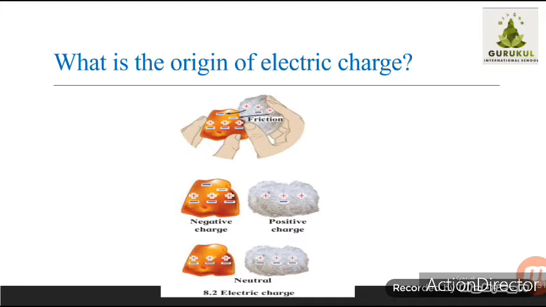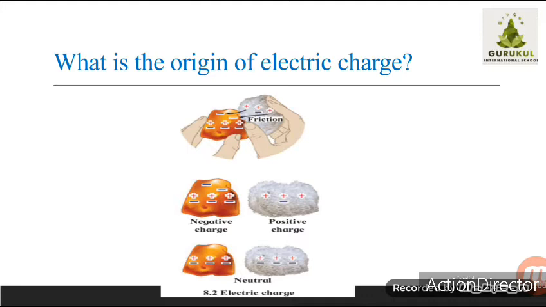For example, when two certain objects are rubbed against each other, then negatively charged particles on one object go to the other object, and the object to which they go, the number of negatively charged particles increases. Similarly, the object from which negatively charged particles go away becomes positively charged. Why? Because the number of negative charge becomes less.